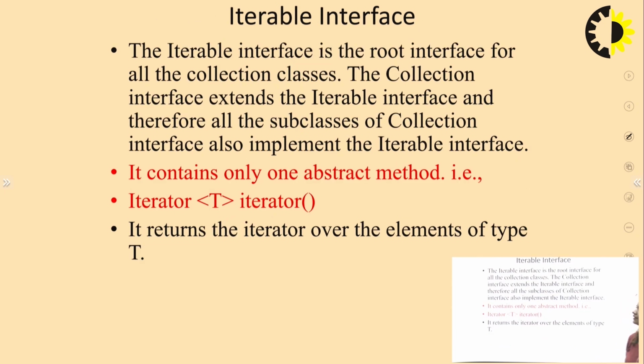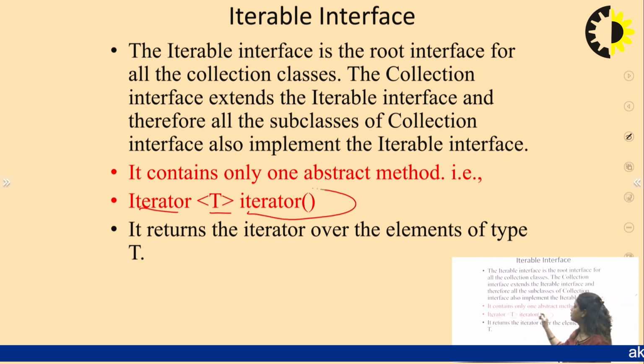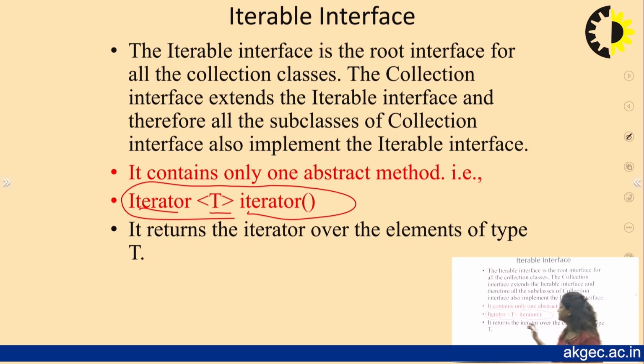Now what is an iterable interface? That is the root interface of a collection interface. The iterable interface is the root interface and the collection interface extends the iterable interface. This interface includes only one abstract method, which is known as the iterator method, and here is the syntax for that iterator method: Iterator<T> iterator(). Here it returns the iterator over the elements of type T.